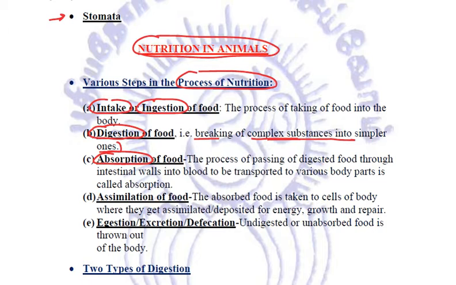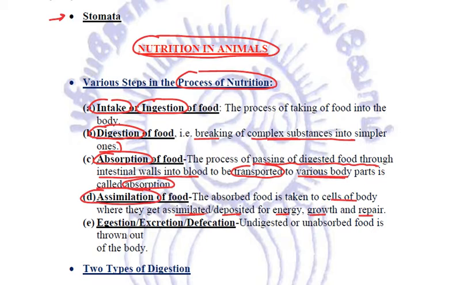The process of absorption is the passing of digested food through the intestinal walls into the blood so that it can be transported to various body parts. Now, this absorbed food is taken to the cells of the body where it gets assimilated or deposited for providing energy or for growth and repair.